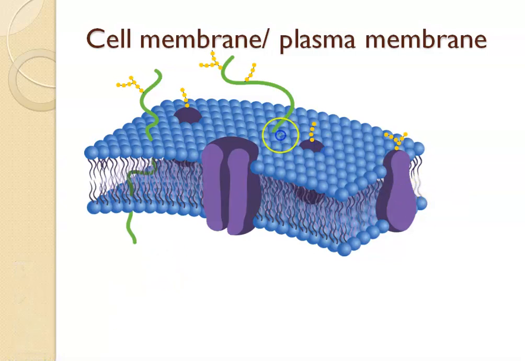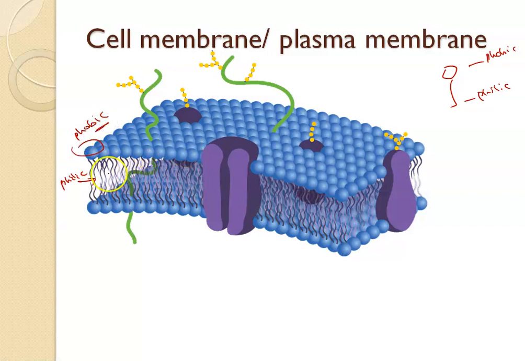Now you can find here, this is our amphipathic lipid, this is the phobic end and this is the philic end, meaning the hydrophilic end, the lower end.